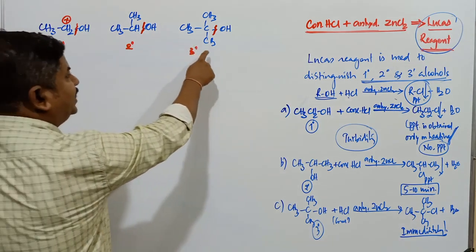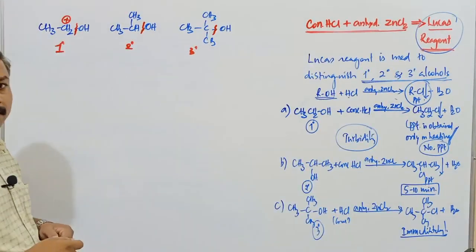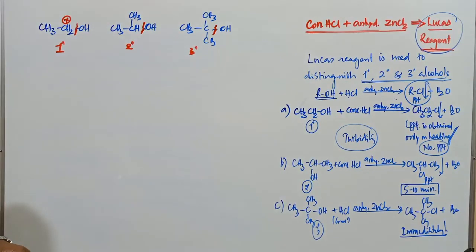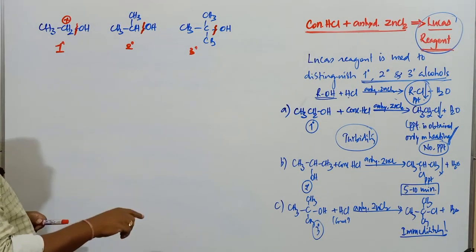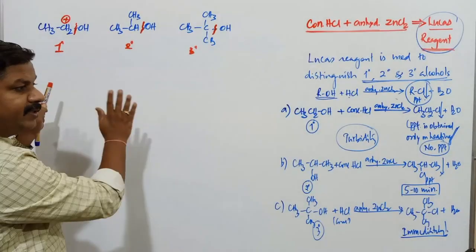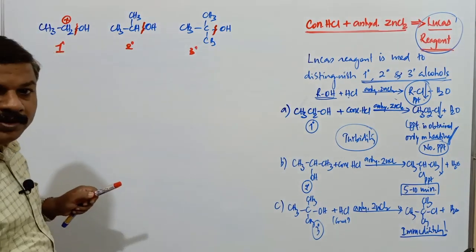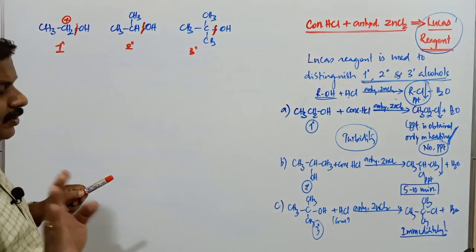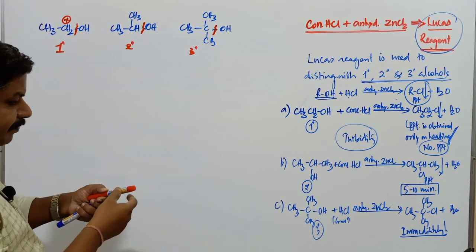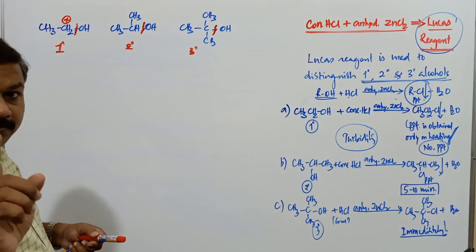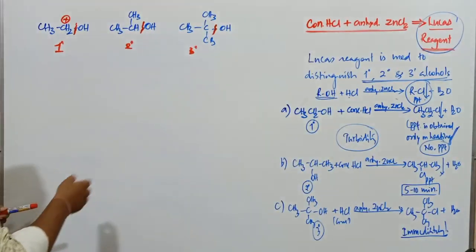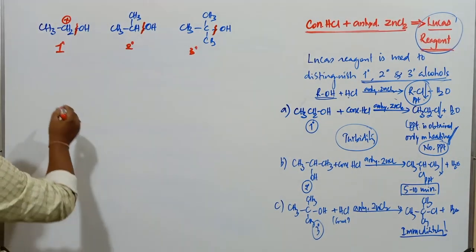Secondary alcohols are less reactive when compared to what? Tertiary alcohols. The order of reactivity of alcohols towards this reaction is tertiary greater than secondary, and secondary is greater than what? Primary alcohols. So remember, the formation of precipitate takes place very easily with tertiary alcohols, and with primary alcohols no precipitate is obtained.